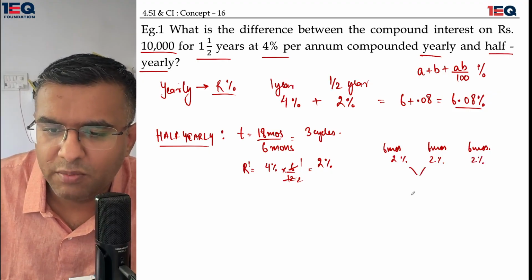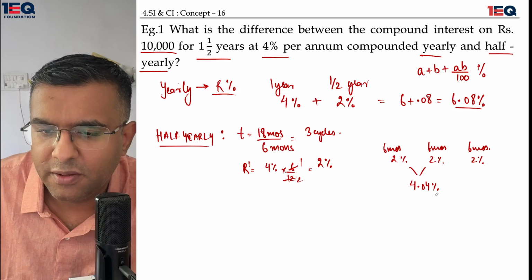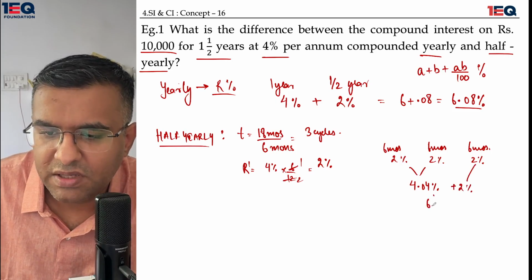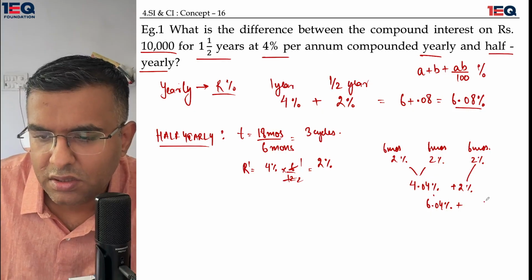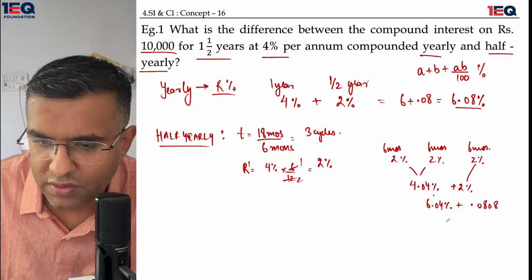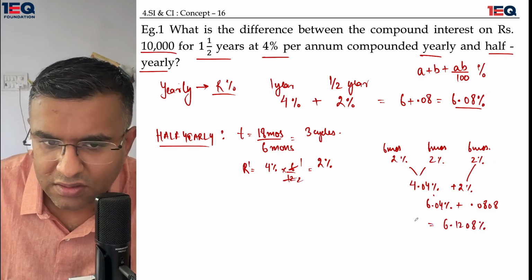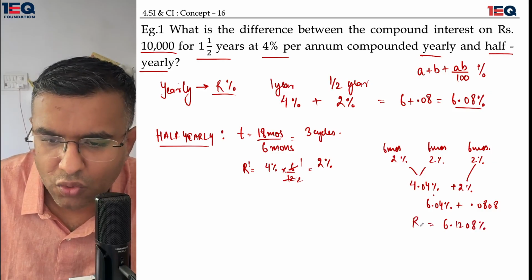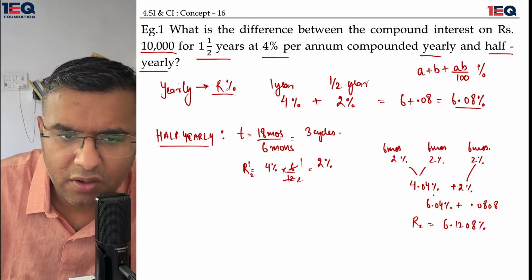I'll do two of them together. So 4.04% is the starting rate. Then bringing this 2% down here, this would give me 6.04% plus 0.1208, so this would give me 6.1208%. This is the value of R2. Let me call it R2 instead of R dash.